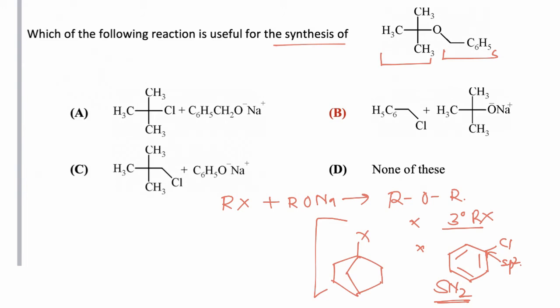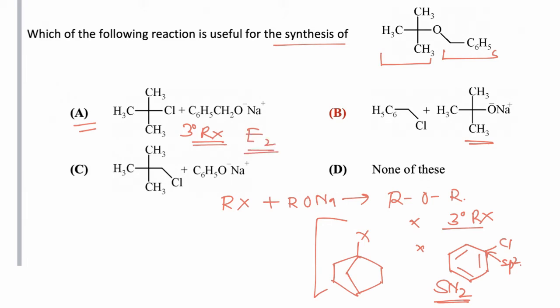But if tertiary butoxide ion is taken, then SN2 reaction is possible. So in first case we cannot prepare ether because alkyl halide is 3 degree, and in case of 3 degree alkyl halide, rather than substitution, elimination reaction takes place.